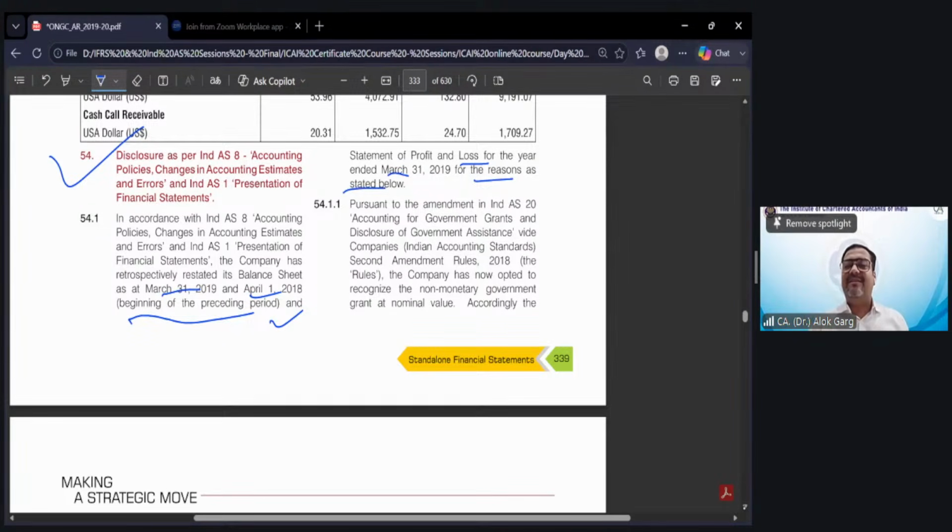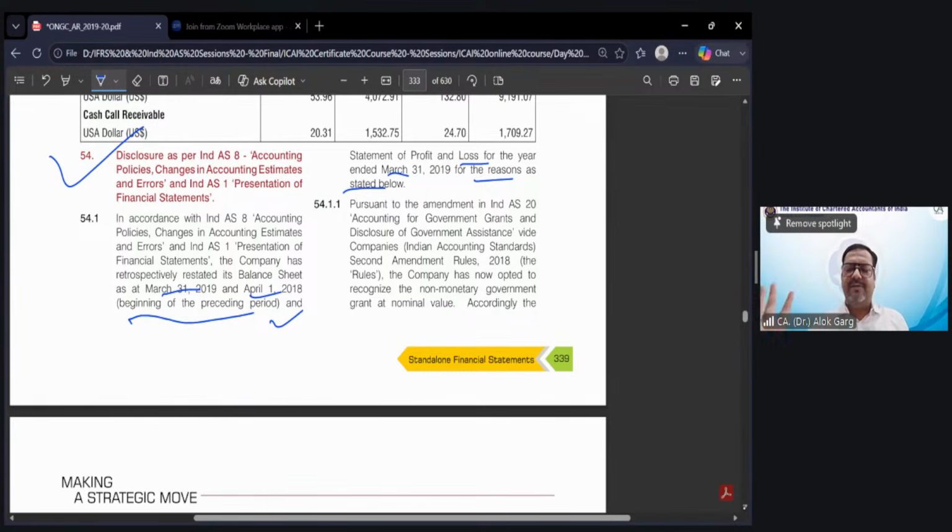You know what they did? They have changed the accounting policy of government grant, right? Friends, when you read the accounting standard for government grant, it gives you two choices, right?